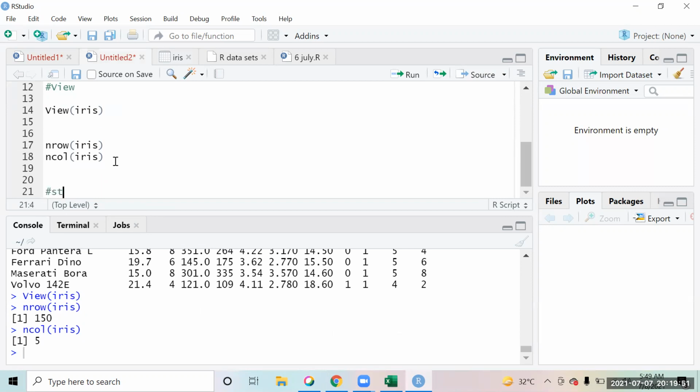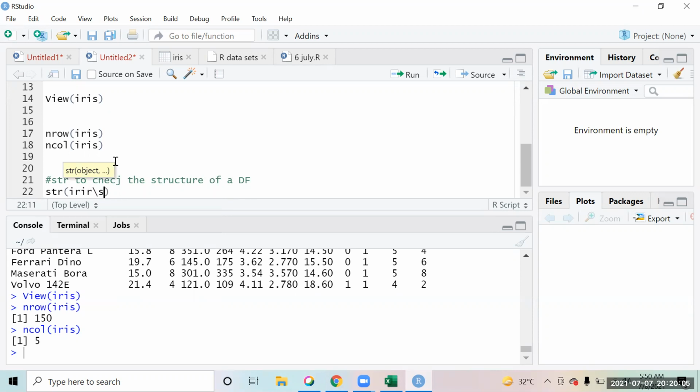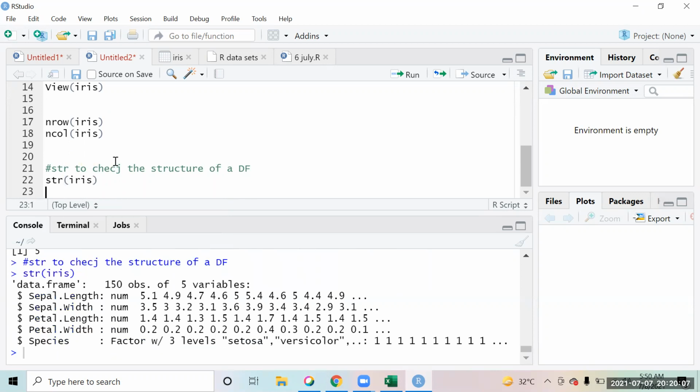You have the str function to check the structure of a data frame. If you say str of iris, it will give you that it has 150 observations and the data type of each variable. So you will be able to see that.